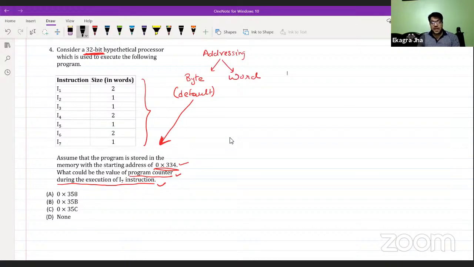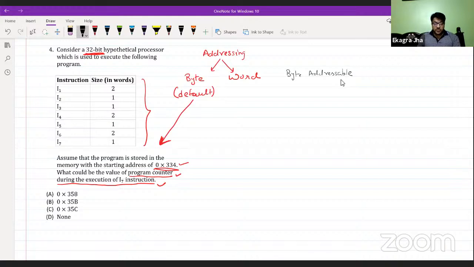So in byte addressable memory, the processor we have is 32-bit long, or the word length of the processor is 32-bit.